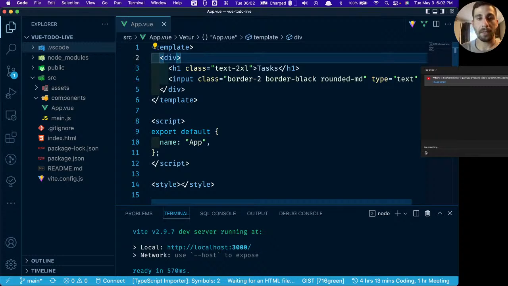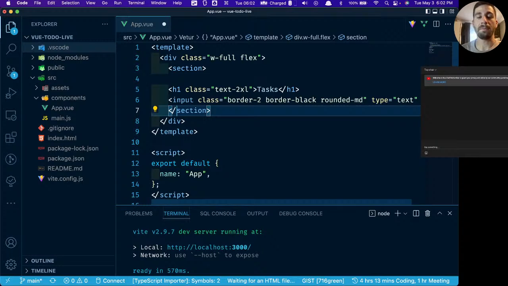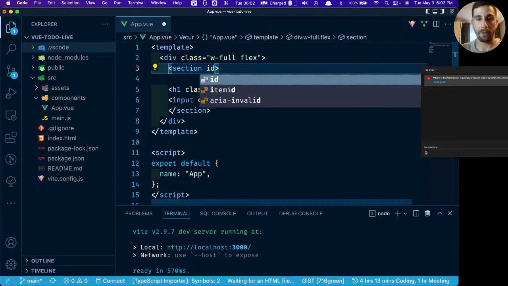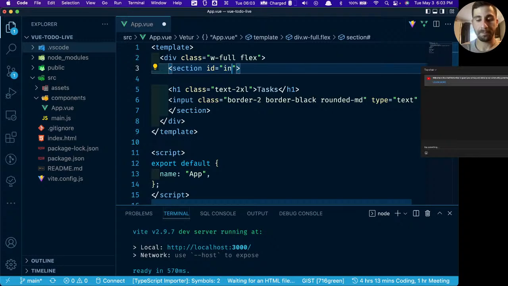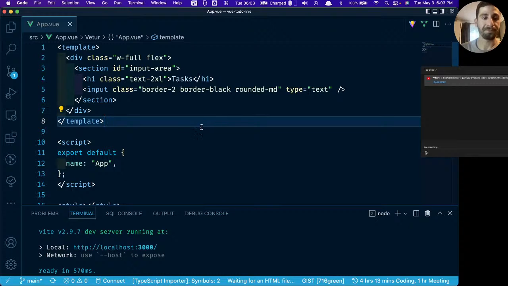One more thing is I'm just going to center all of this. So I'm going to take this outer div. I'm going to give it a full width. I'm going to make it a flex. Yeah, that's what I want to do. And then I'm going to create a section here. This section is going to be for the input area. Let's give it an ID called input area. Now, we don't need this. I'm only putting this in here to make things a little bit more clear. And we'll get rid of this sidebar for now, so we just have the code.